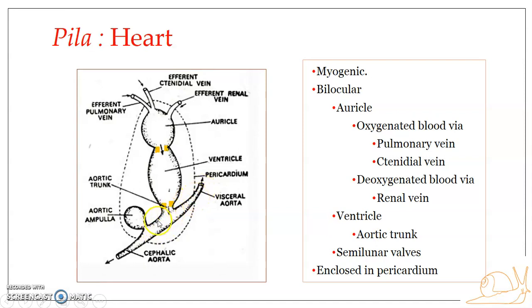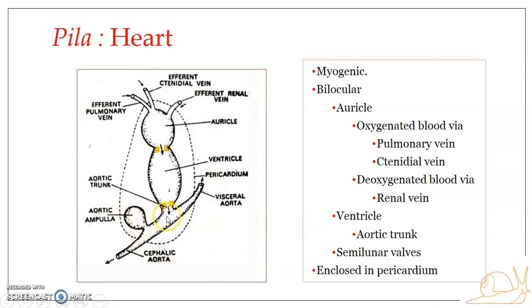Okay, now another important feature is the presence of the aortic ampulla. Here you can see the aortic ampulla. The aortic ampulla is actually a part of the cephalic aorta. You can see here it contains a thick walled muscular dilation. We can say it is contractile in nature. It is a dilated part, and it is referred to as the aortic ampulla, or since it is present on the cephalic aorta, it is also known as the cephalic ampulla.